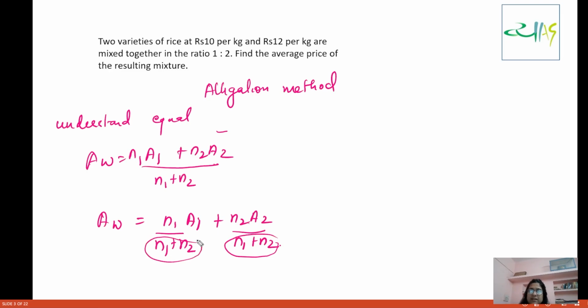Now N1 plus N2 is common, so you will have N1 plus N2 into AW is equal to N1 A1 plus N2 A2.